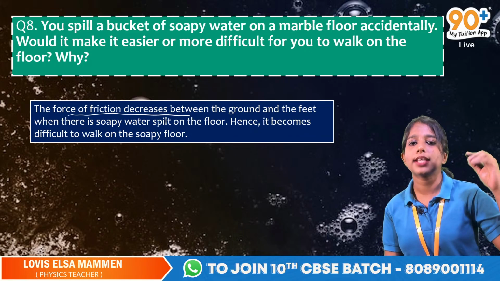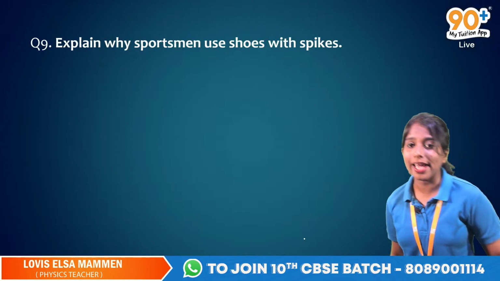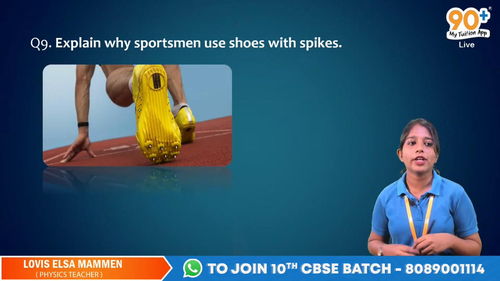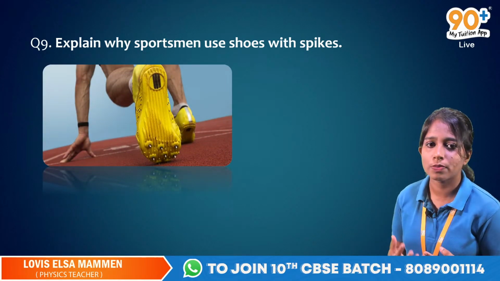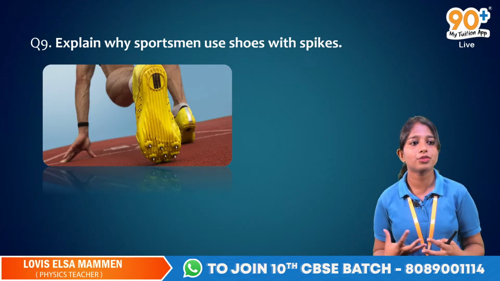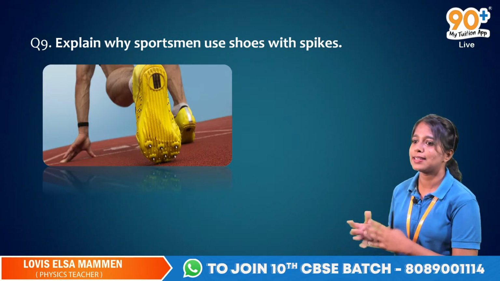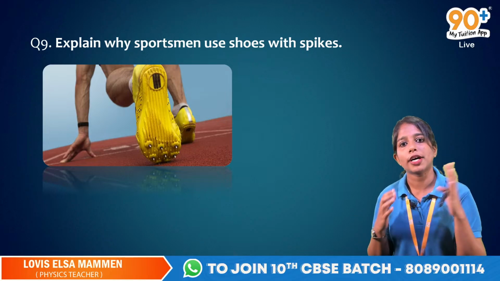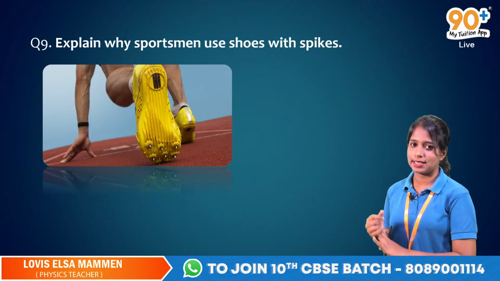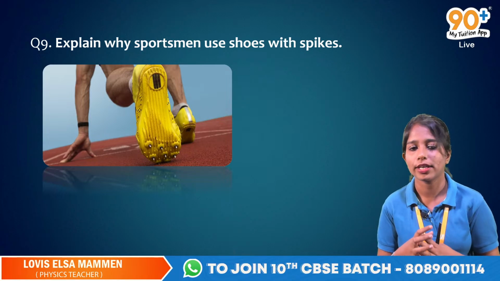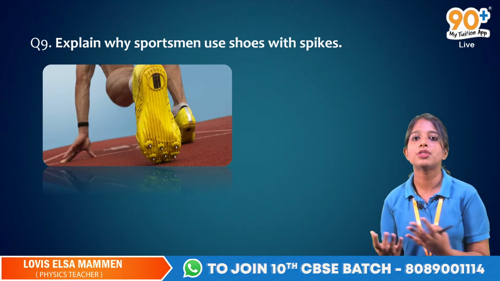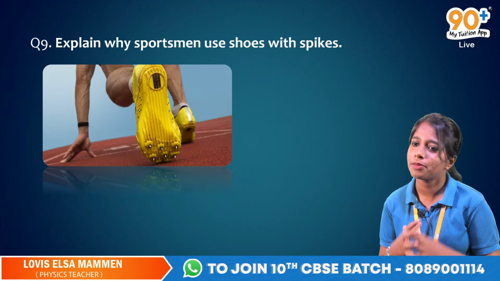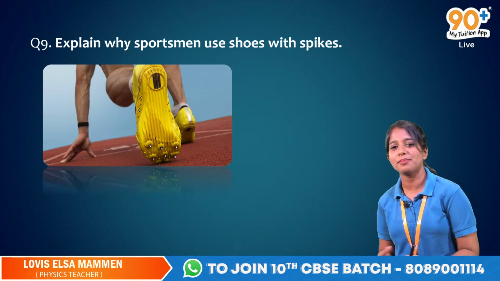So here comes the 9th question. Explain why sportsmen use shoes with spikes. When you closely observe a sportsman, an athlete, you can see that they use special shoes. Obviously, if you look at those shoes, the bottom is not smooth, there will be spikes there. They will be spiked shoes. So my question is, why are they using spikes on shoes? That is the thing.